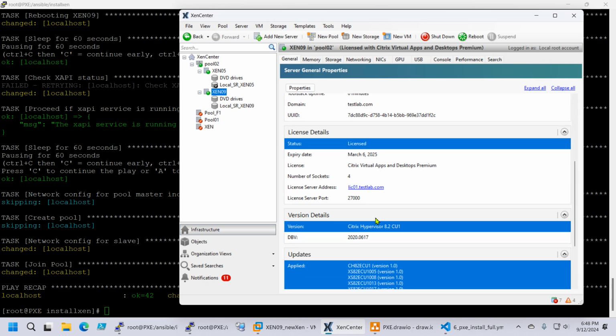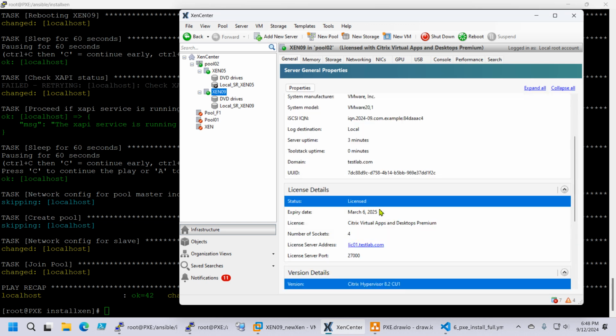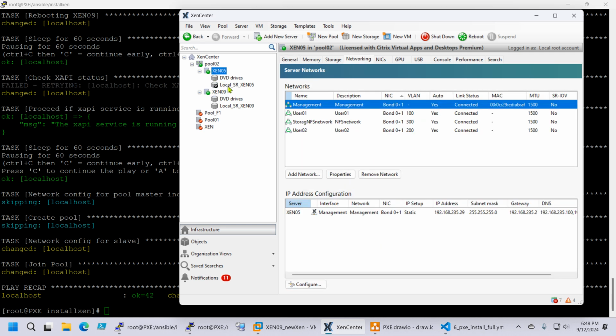Okay, licensed, everything, same patch level, perfect. So it worked, excellent, except of course that syntax error.